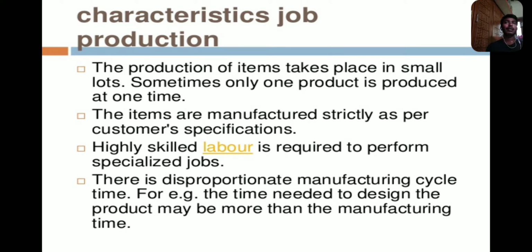We take products on customer demand, and the products and sizes are different. We may take one small product and one very large product; it is only one product but the size is different. So we require skilled labor who can perform the operation in time. Those are all the characteristics of job production.